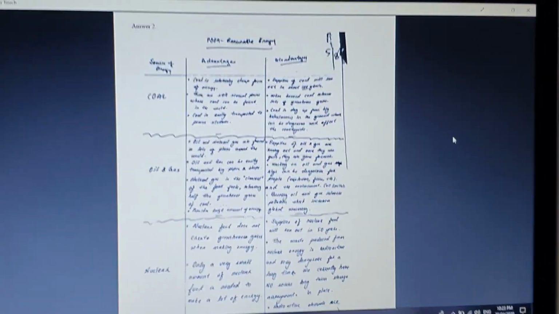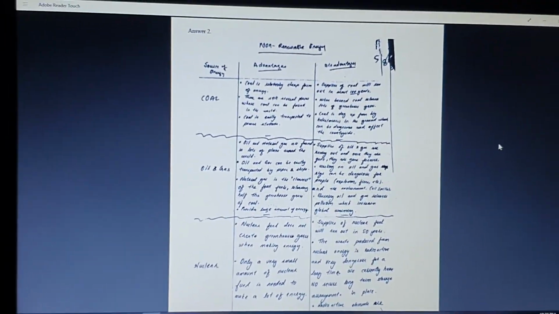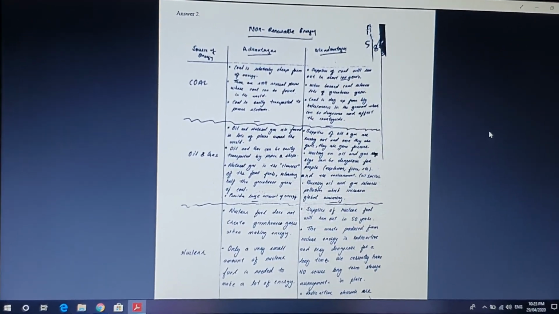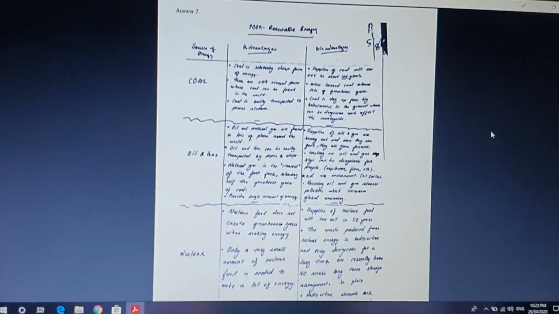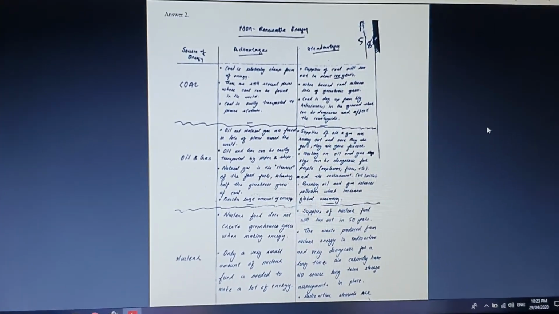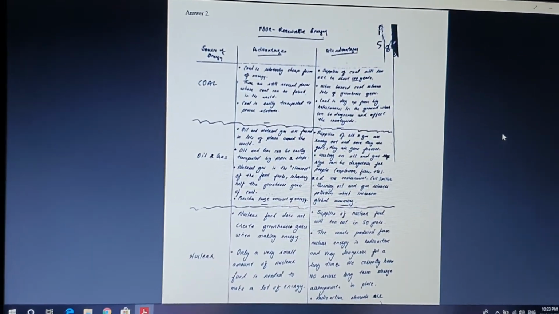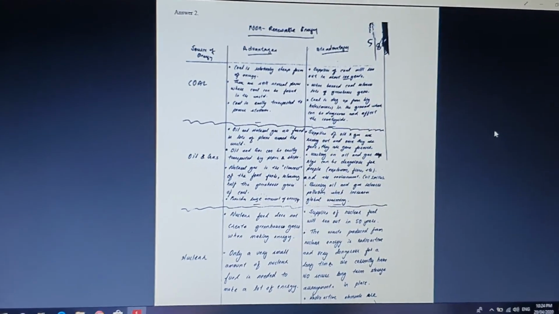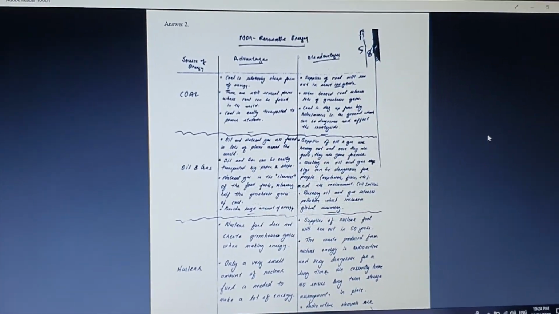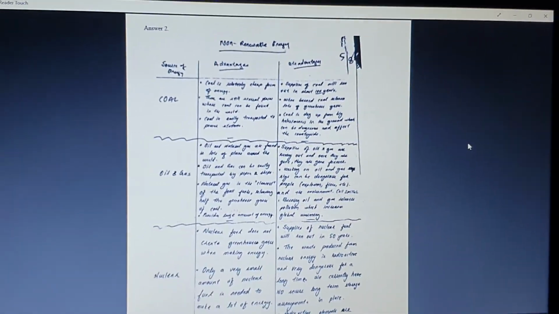Okay, for the second question he asked about the non-renewable energy demerits, but here you can find both the merits and the demerits, which are the advantages and the disadvantages. Even though he asked only about the disadvantages, it is better to write the advantages also. So what are the non-renewable energy sources or the conventional energy sources? They are nothing but those which cannot be renewed, which cannot be reused again and again.